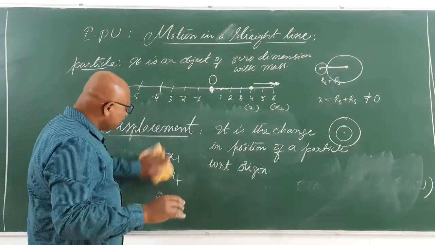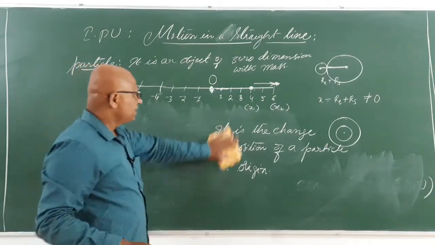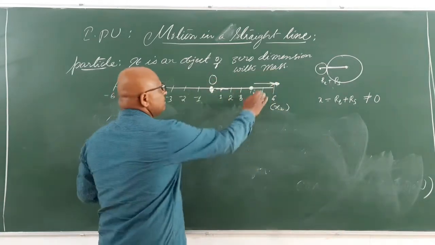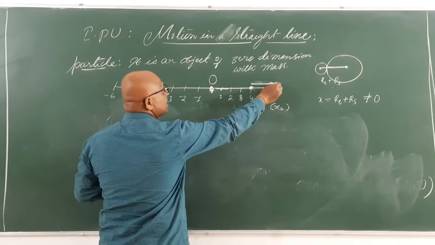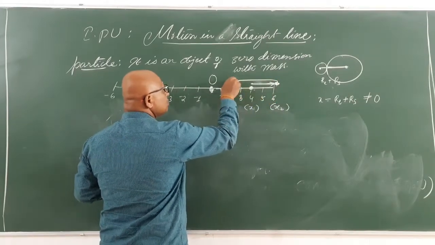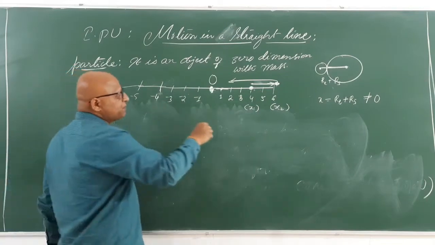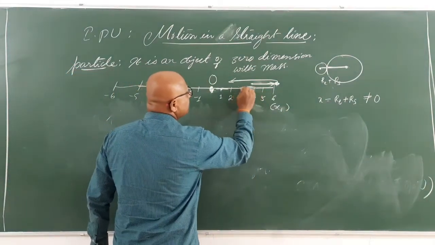Now displacement will not stop here. The concept of displacement will grow further. Suppose from 4 meters you have gone to 6 meters, from 6 meters you will come to 2 meters again. Then the first position x1 is 6 meters, because your journey started from 6 meters.